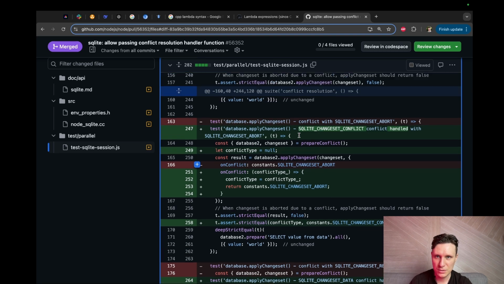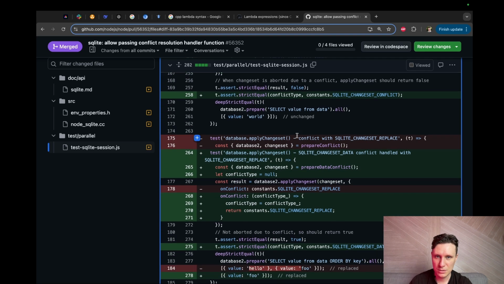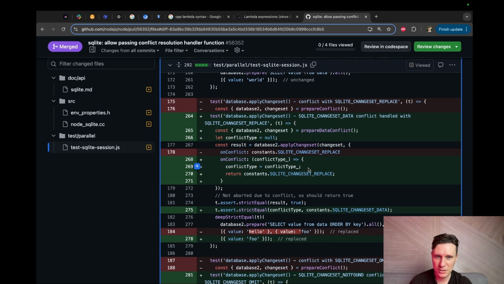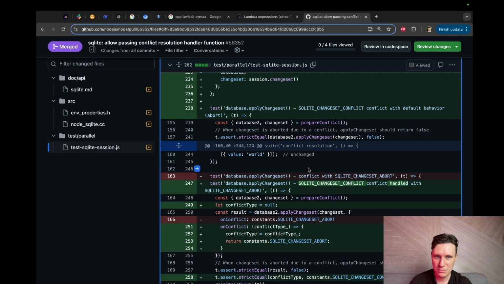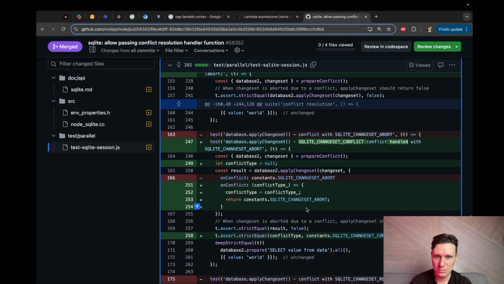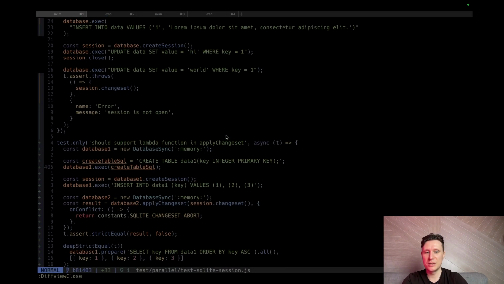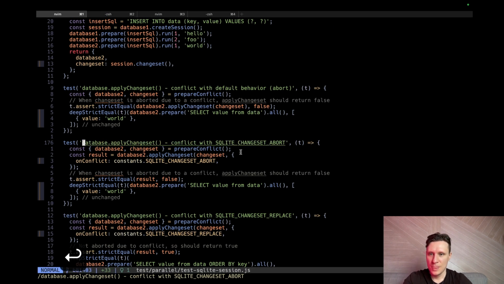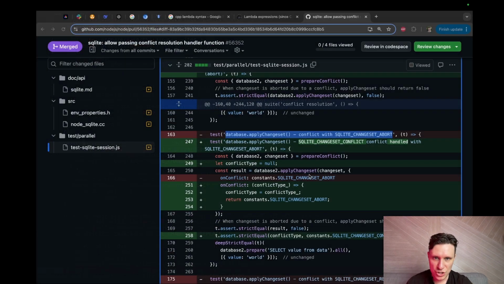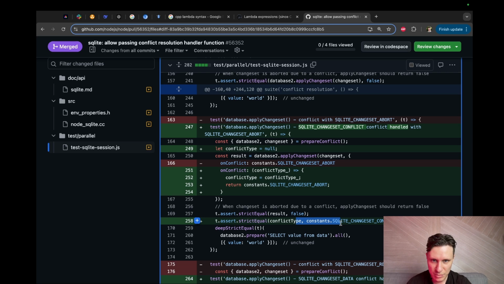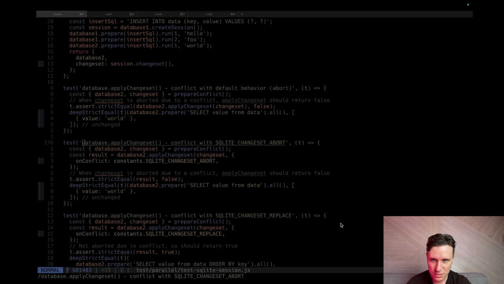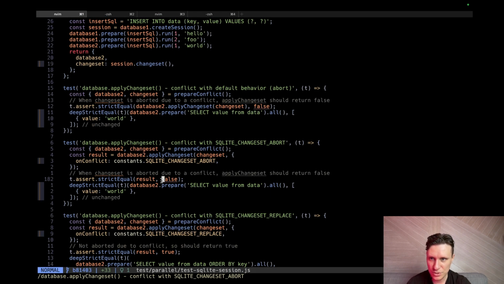Abort. He updated all the tests. So this was abort, and he updated it. Just updated it and did nothing. Replaced with a lambda and double checked the return type is false.